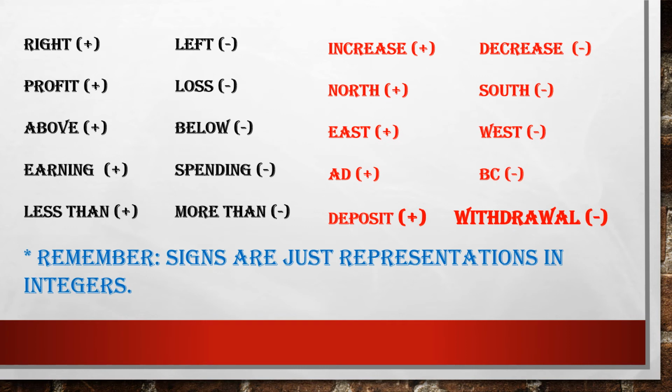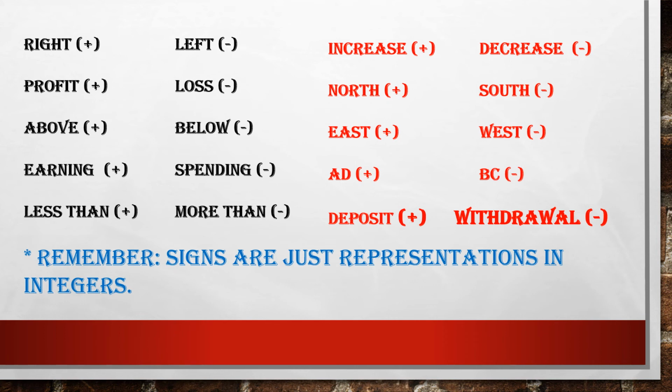So in maths, if you have to represent something which is to the right, you will be writing plus. Like 3 steps to the right, you'll write plus 3. 3 steps to the left, you will write -3. Or if a situation is given where you have a profit of say rupees 1000, then you will write plus rupees 1000. And God forbid if you have a loss, then you will write a negative sign with it. In the same way, with above you will write plus, and with below you will write minus.